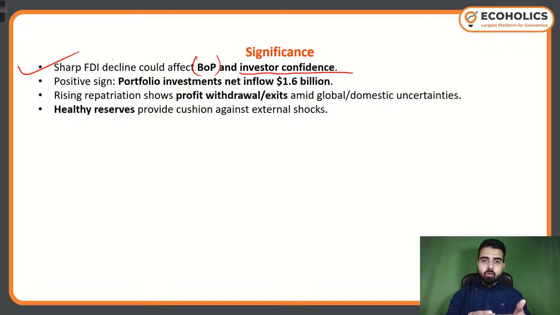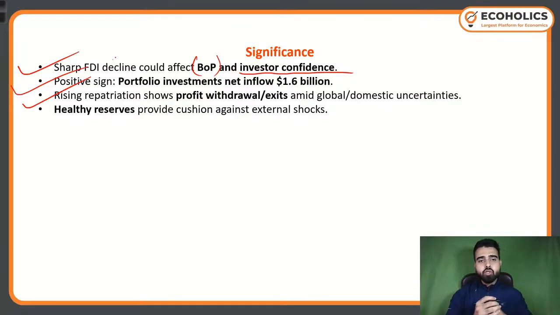Balance of payment is what? Current account plus capital account. Current account is something that we have because of import and exports of goods and services. And then because of capital transactions, we have the capital account. So overall, if you see the balance of payment, the deficit can increase due to net FDI outflow. Positive sign, if you see, portfolio investments net inflow of 1.6 billion.